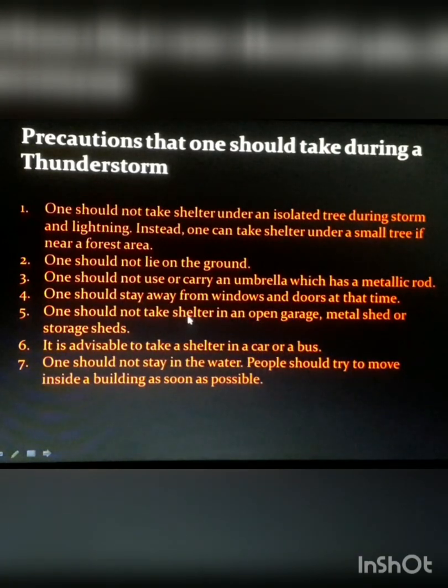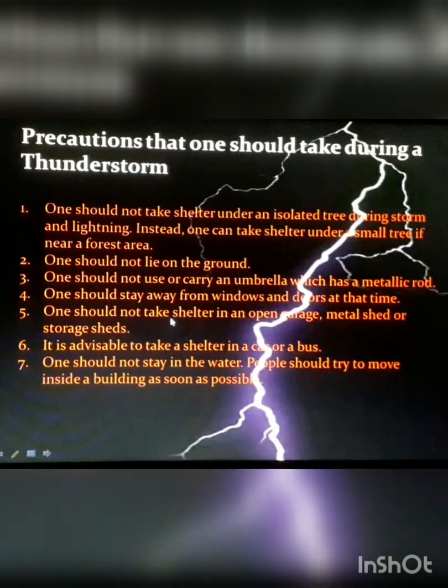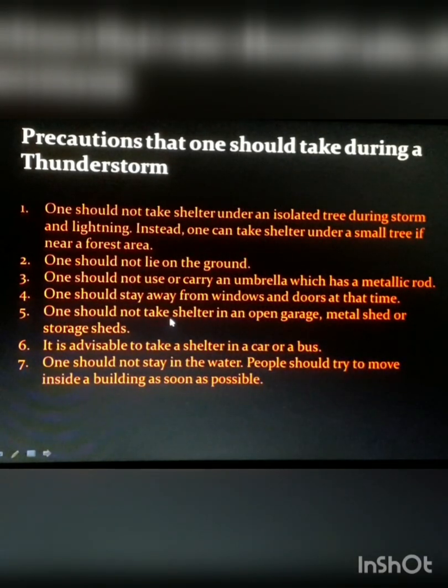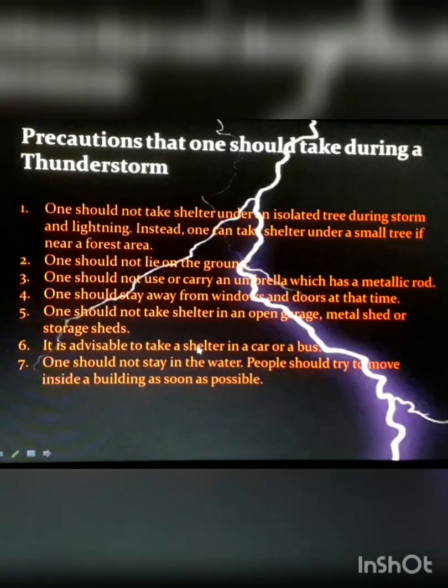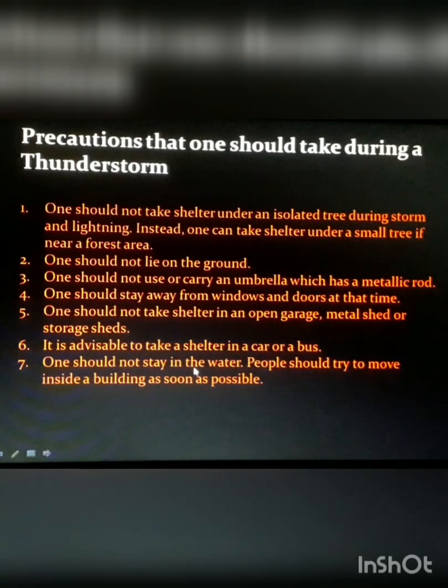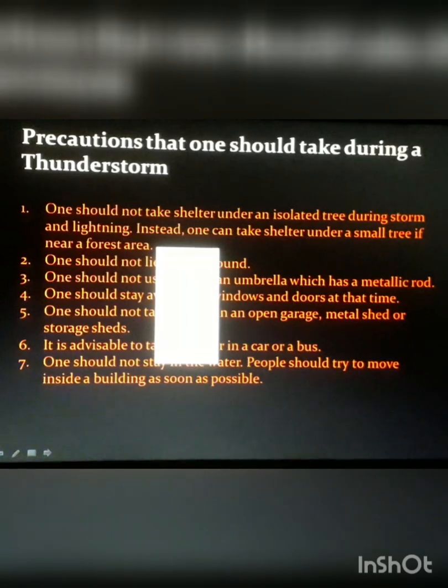Then one should stay away from windows and doors at that time. Then one should not take shelter in an open garage, metal shed or storage sheds. Then it is advisable to take a shelter in a car or a bus. And then one should not stay in the water, people should try to move inside a building as soon as possible.